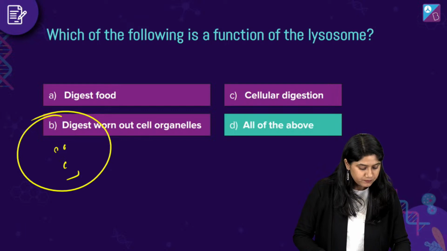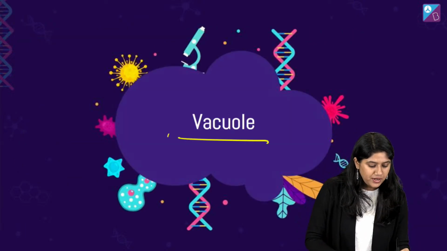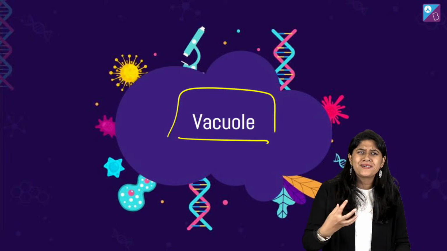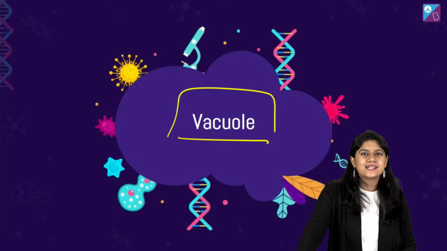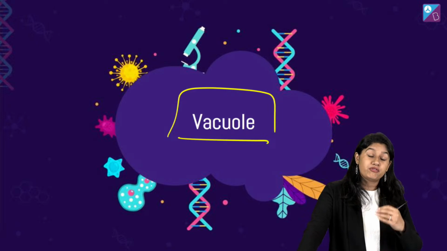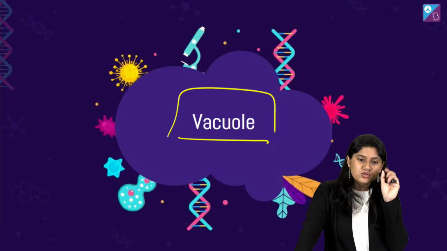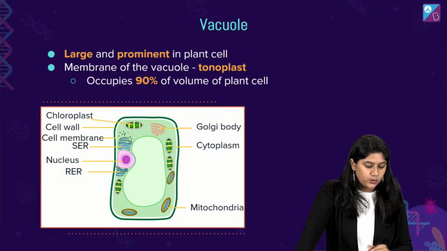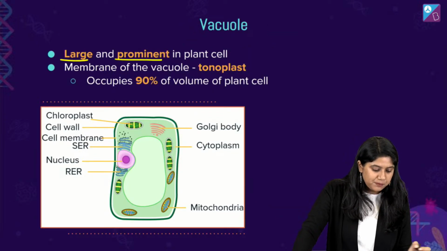Okay, chaliye. Moving to the last topic, everyone, to the vacuole. Now, of course, the vacuole, we know, occupies a central space in the plant cells. And of course, the number of vacuoles in the animal cells is small, right? They are more in number, but they're small in size. So, let's talk about the vacuole. They are very large and prominent in the plant cells, right?